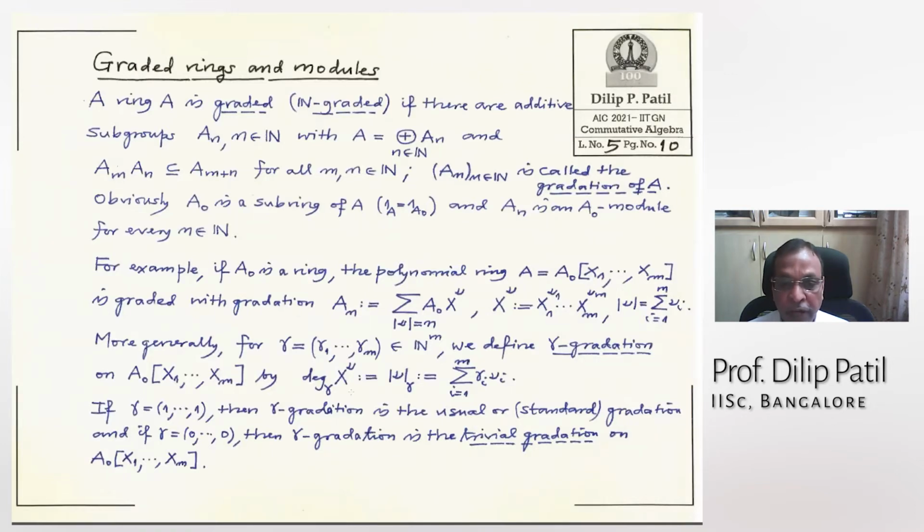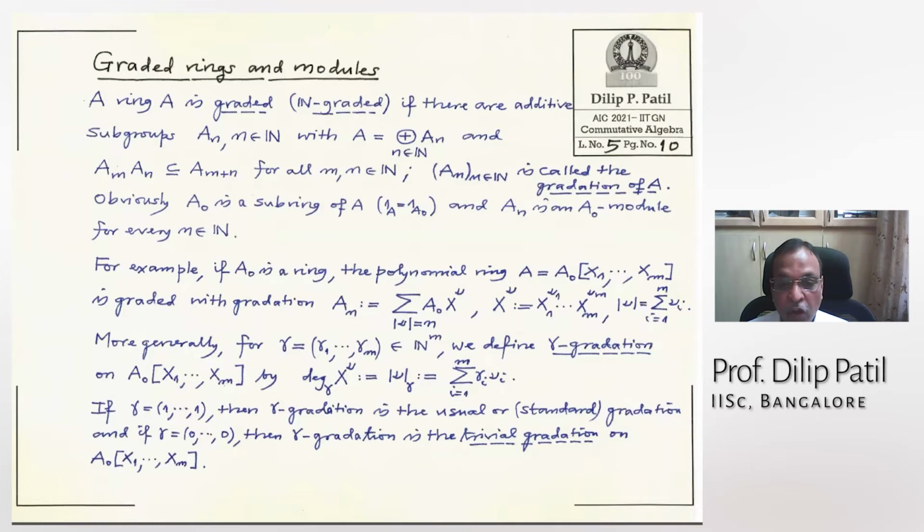Then on the polynomial ring, I will define the degree of a monomial. This is the gamma degree. That is, instead of taking the sum of the nu_i's, you take the sum of gamma_i nu_i. Then you get a gradation on the same polynomial ring, but the A_n will be different in this case and that case.